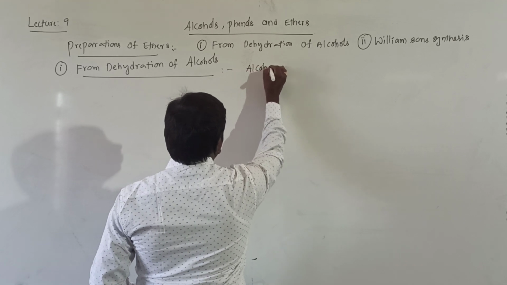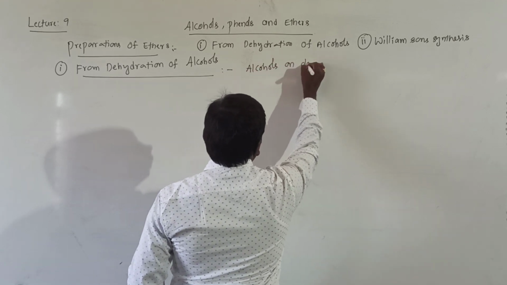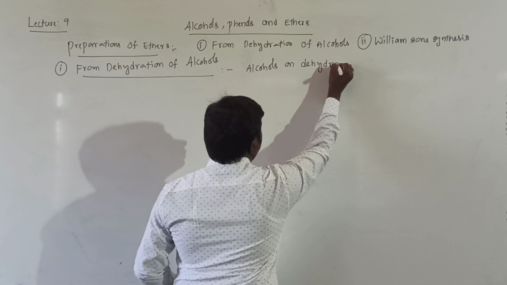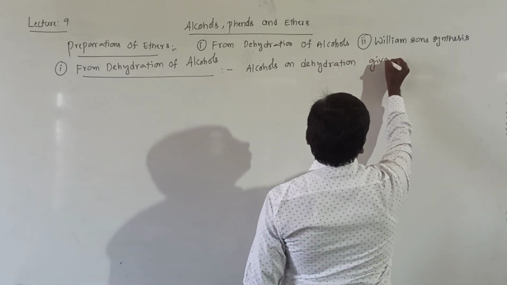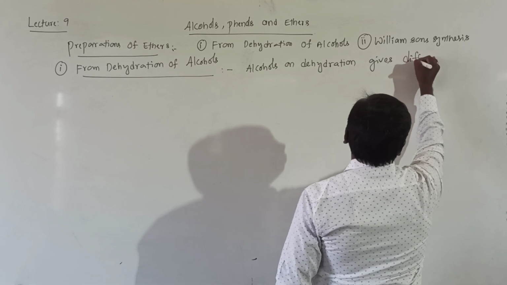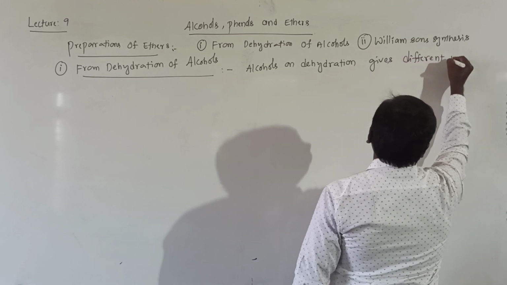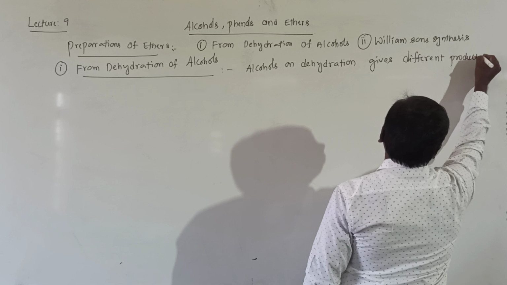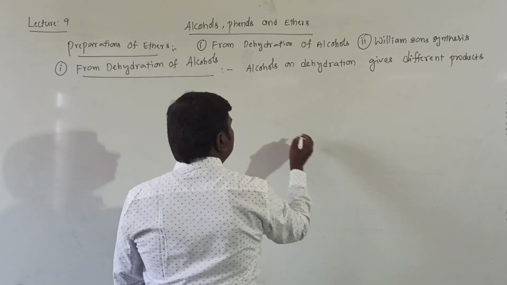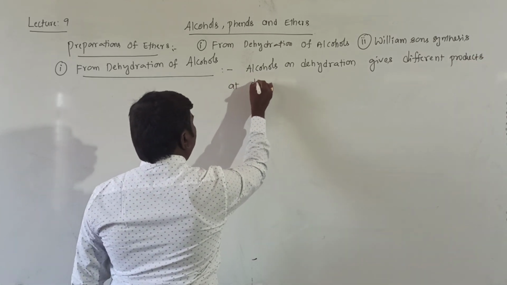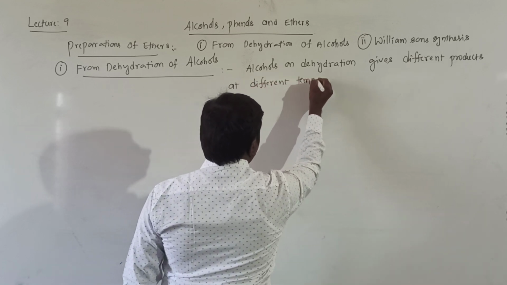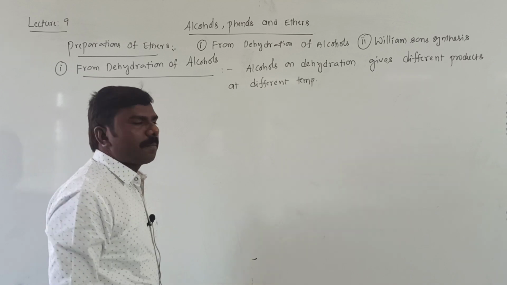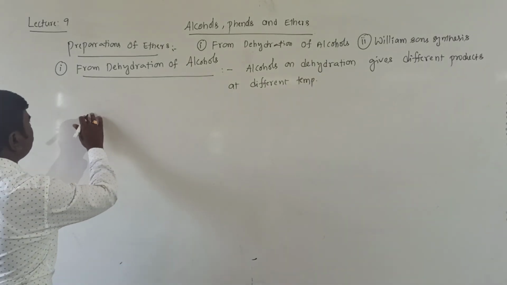Alcohols on dehydration give different products at different temperatures.